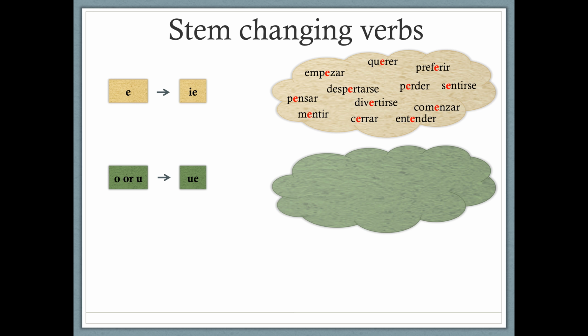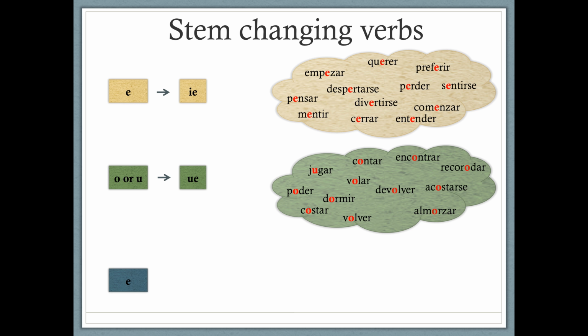Some examples of those would be devolver, volar, costar, acostarse, almorzar, encontrar, recordar, volver, dormir, jugar, which is the only U to UE stem changing verb you need to worry about now, poder, and contar.